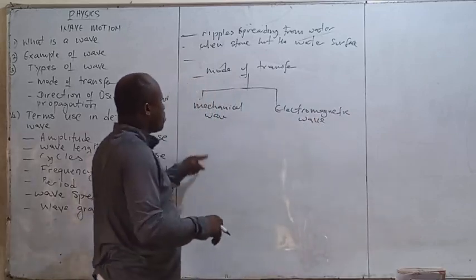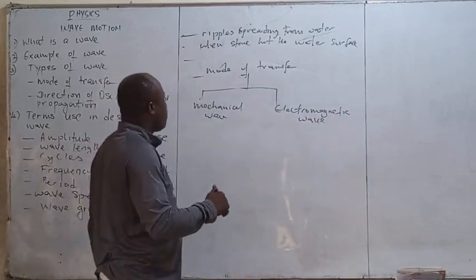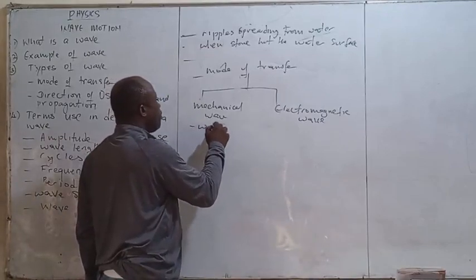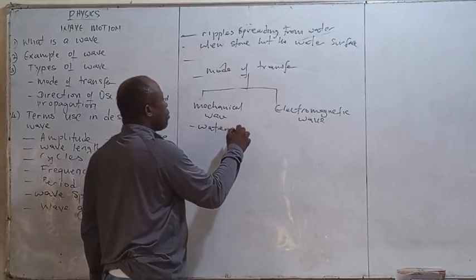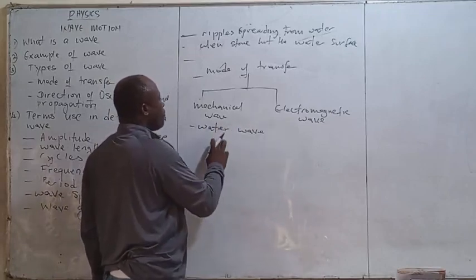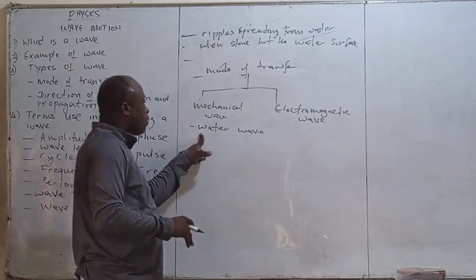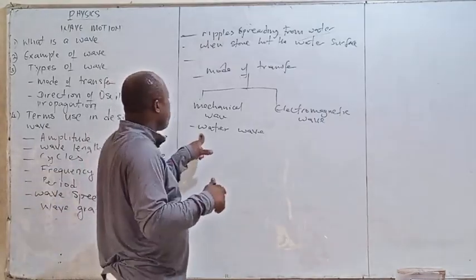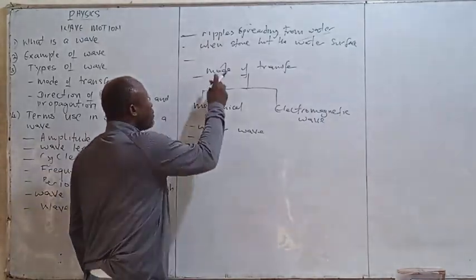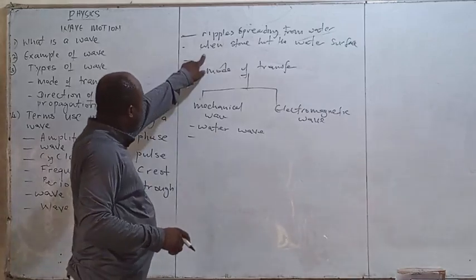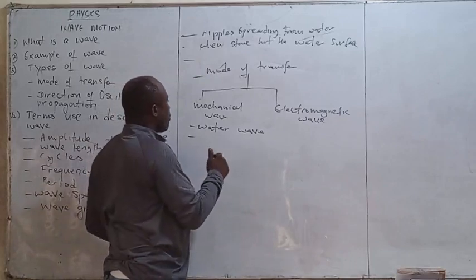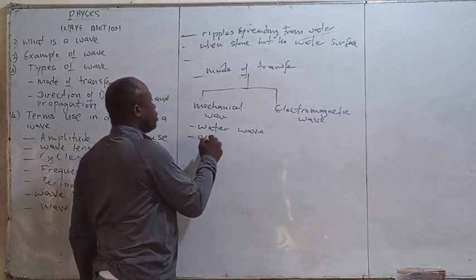Now let's give examples for mechanical wave. For mechanical wave, an example is what? Water wave. We are looking at ripples spreading from water as a result of what? Disturbance from a stone hitting the surface of the water. Then we also have oscillation of a rope or a spring when jerked from one end.